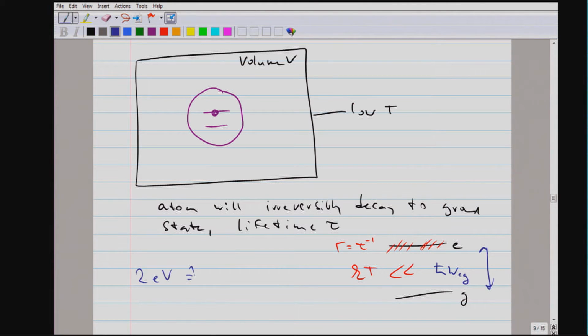The typical excitation energy, even for atoms with loosely bound electrons such as the alkalis, is 2 electron volt, which corresponds to a temperature of 20,000 Kelvin. Even at rather hot temperatures, definitely hot temperatures in the center for ultra-cold atoms, the kT at room temperature corresponds to 25 millielectron volt.